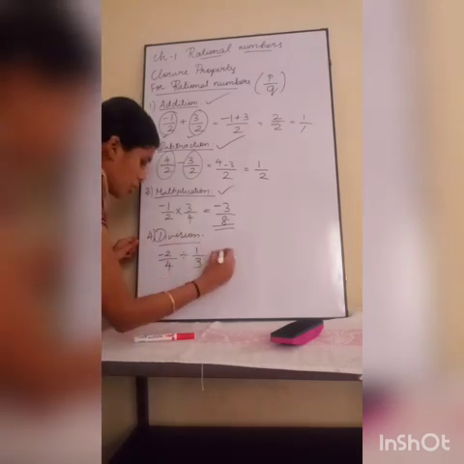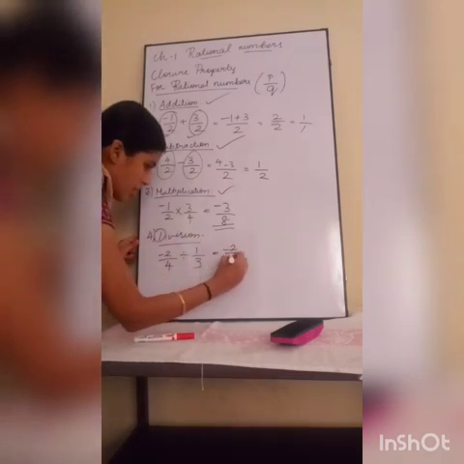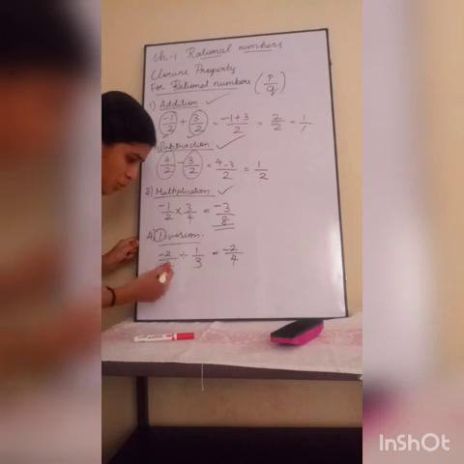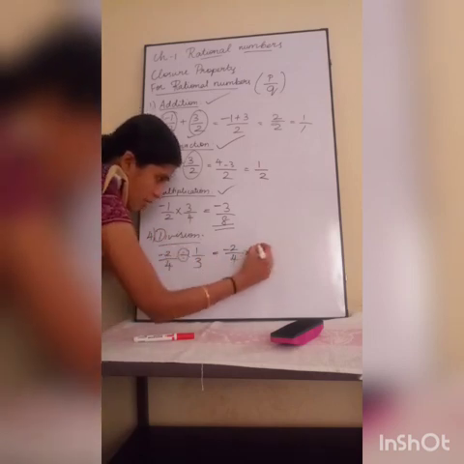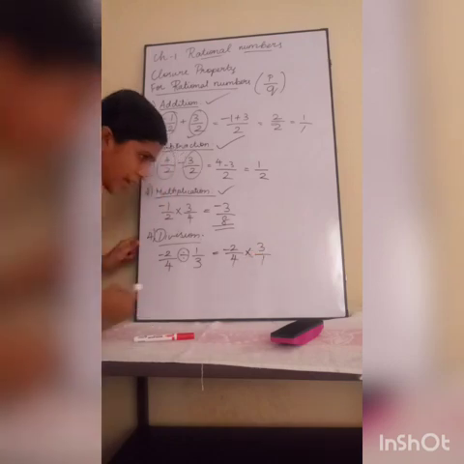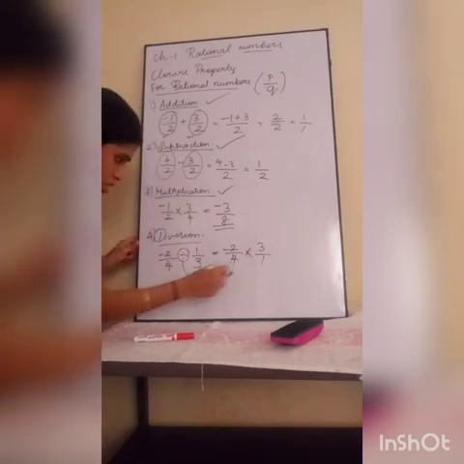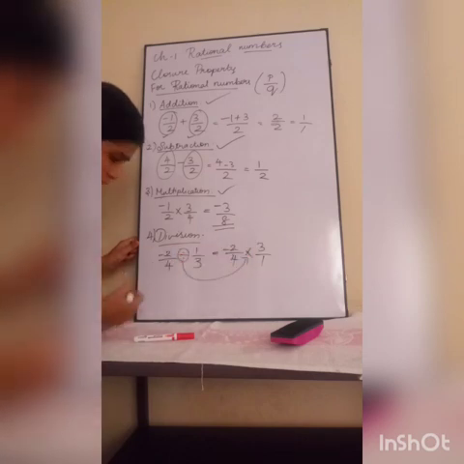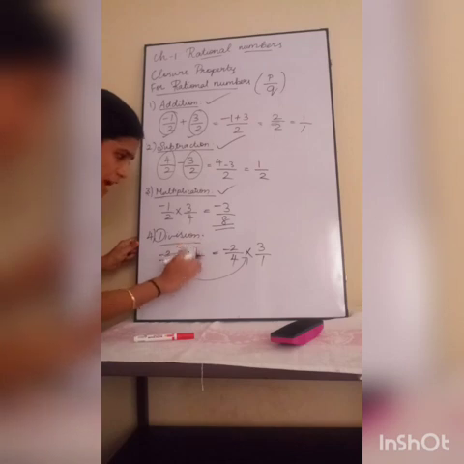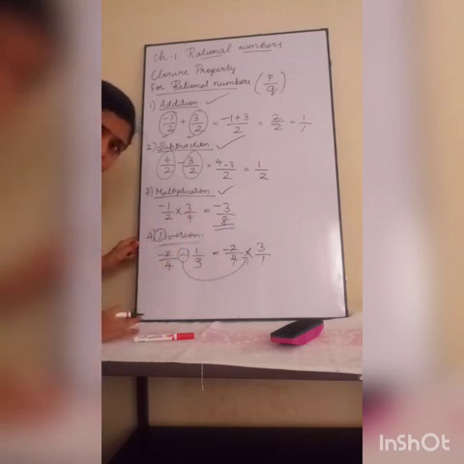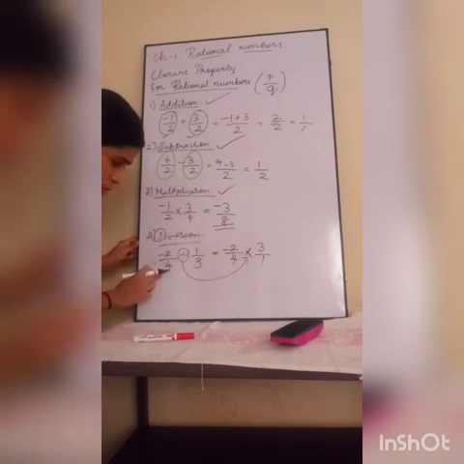How do you usually do division in fractions? This division will become multiplication and the second fraction will become its reciprocal, 3 by 1. After the division sign, whatever number is there, that you are going to reciprocate. This first one you don't reciprocate, child.